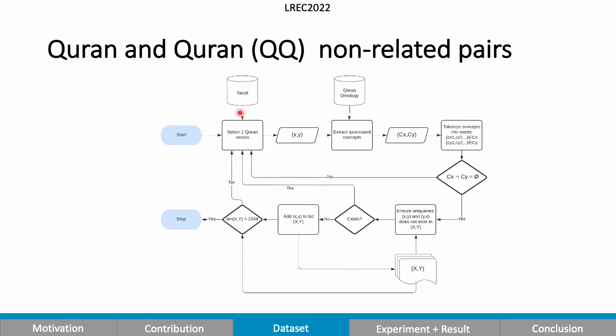So now to create the Quran non-related pairs, first we extract 2 random verses, X and Y, and then we extract the associated concepts from the Quran ontology. And then we tokenize the concepts into words, and then we ensure that they don't share common words in the concepts. And then we check if these pairs exist in our dataset. If not, we add it to our dataset as a negative sample or non-related pairs. And then we continue the process until we have a balanced set of related and non-related Quran pairs.